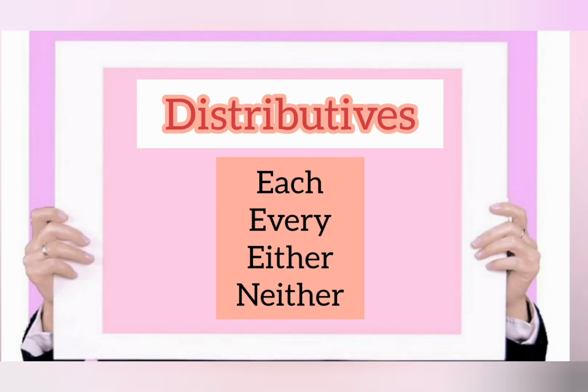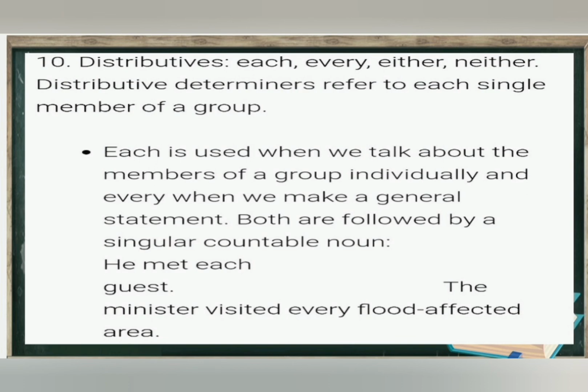The next one we are going to see is distributives. Each, every, either, neither. Each, every, either, neither are called distributives. Distributive determiners refer to each single member of a group. Each is used when we talk about the members of a group individually, and every when we make a general statement. Both are followed by a singular countable noun. He met each guest. The minister visited every flood affected area.